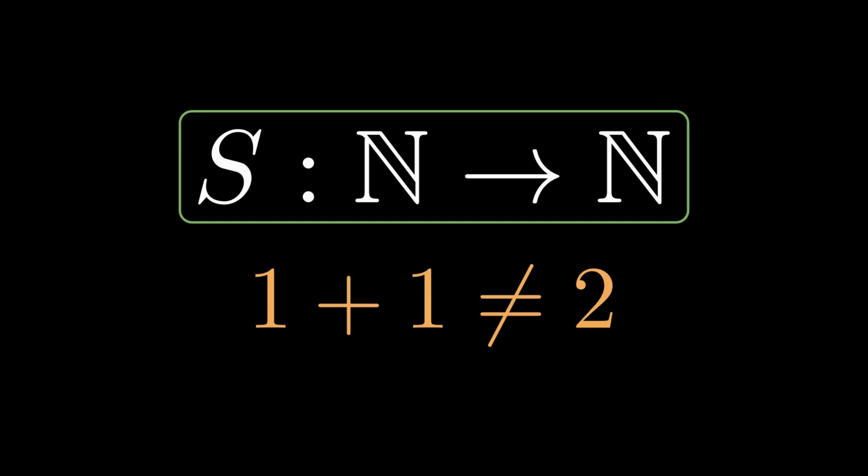In mathematics, truths do not fall from the sky. They always depend on our definitions, our axioms, and the structures we decide to study. If we change the structure, the rules of the game can change as well.